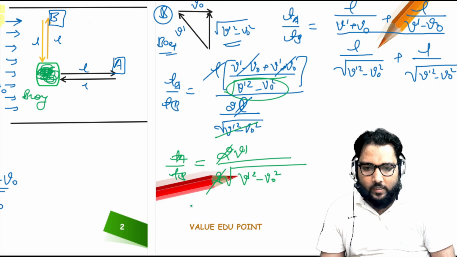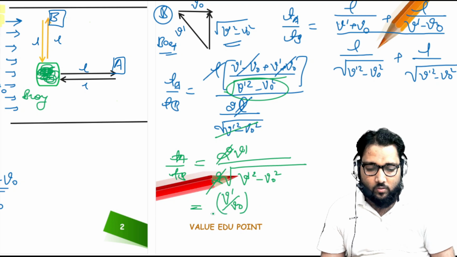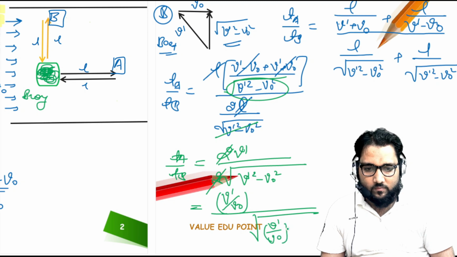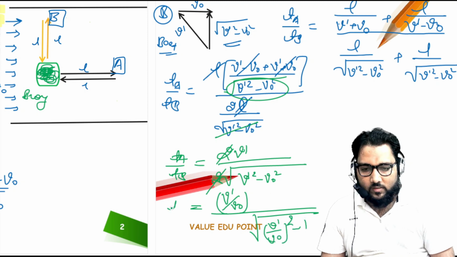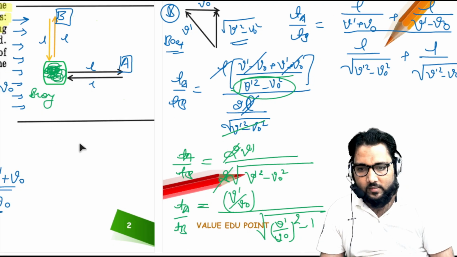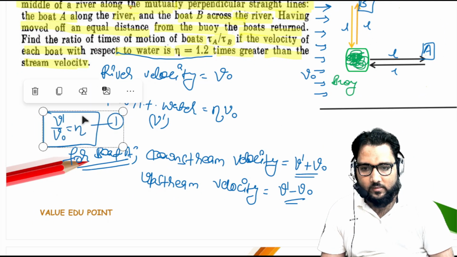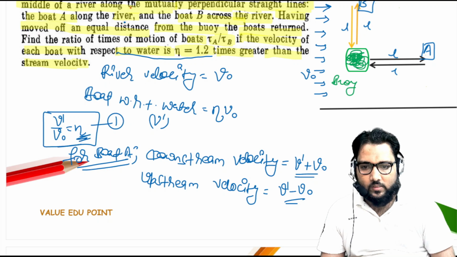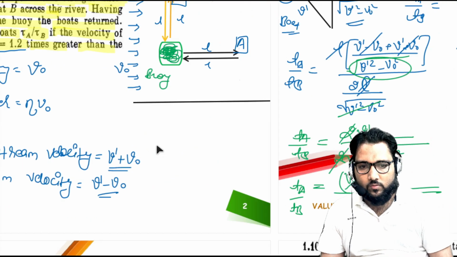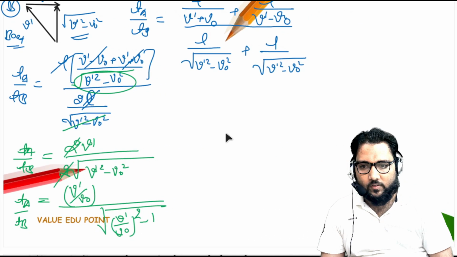Now I am taking v naught square common from here, and I am writing v dash upon v naught here. Okay, guys, and here you can see v dash upon v naught squared minus 1. This is TA upon TB. Now look at this problem, guys. Here we know v dash upon v naught equals eta. So now we put eta here, and we know the value of eta is 1.2.